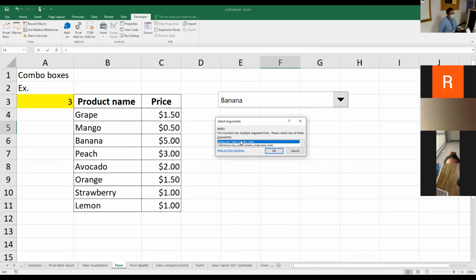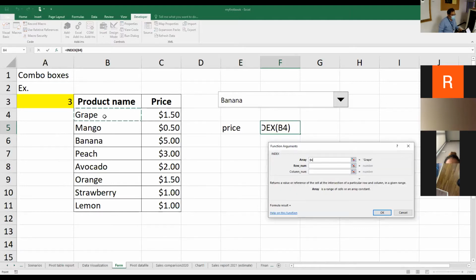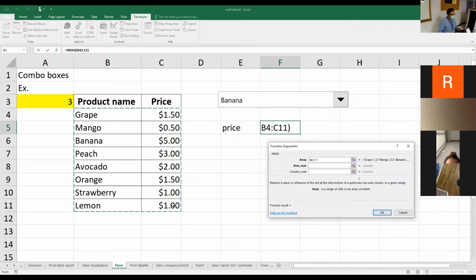we choose the first list of arguments because we have just one table only. After that, for the array here, you may choose from grape to $1. In this case I'll choose 2 columns. The row number that consists of banana's price can be searched by using the cell link here.